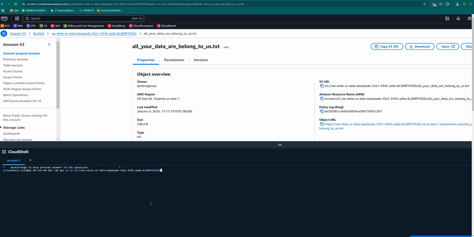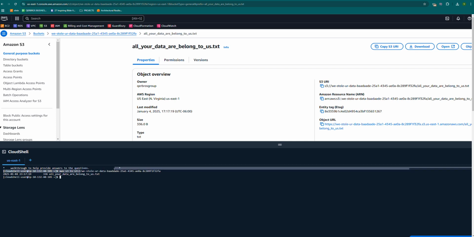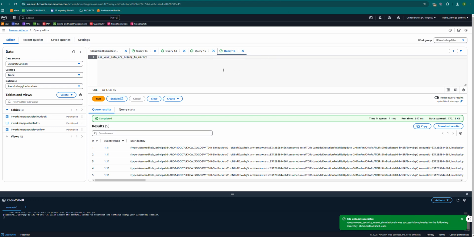So we can look for the content of that particular S3 bucket we already identified, which is this restore your data S3 bucket. And then we look at the content here. This is a name, so we can just copy this name and use it to frame our query over here. So I'm going to put this here, and this is going to be our query. Everything is here, so this is gotten from AWS. You're going to select from this database where the event name is like PutObject and the request parameters contain this.